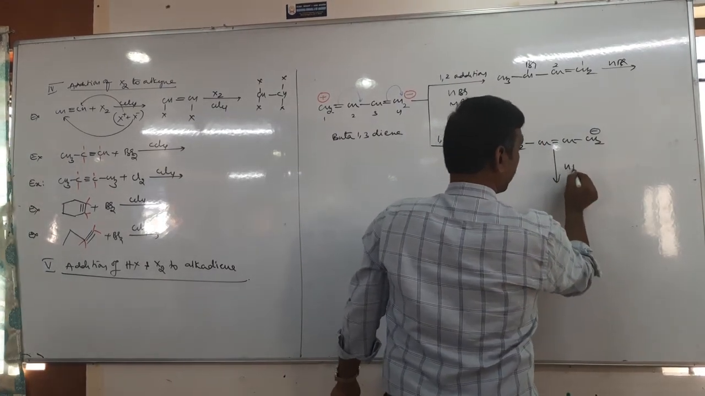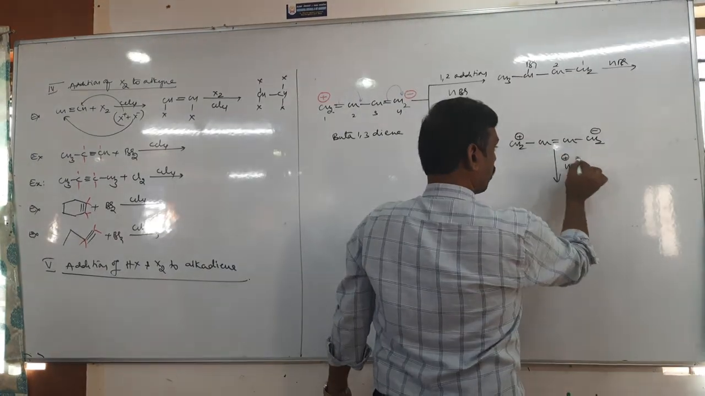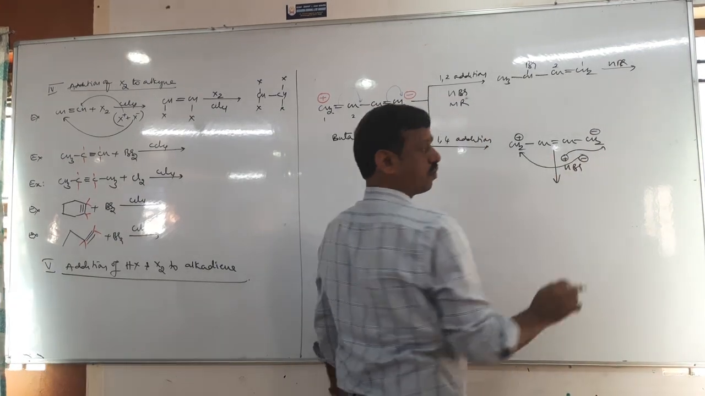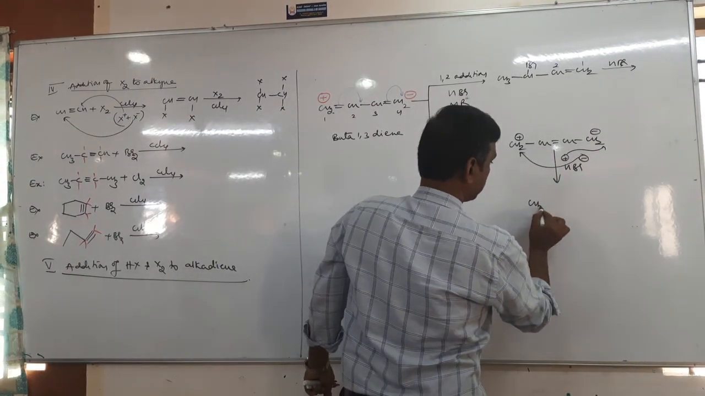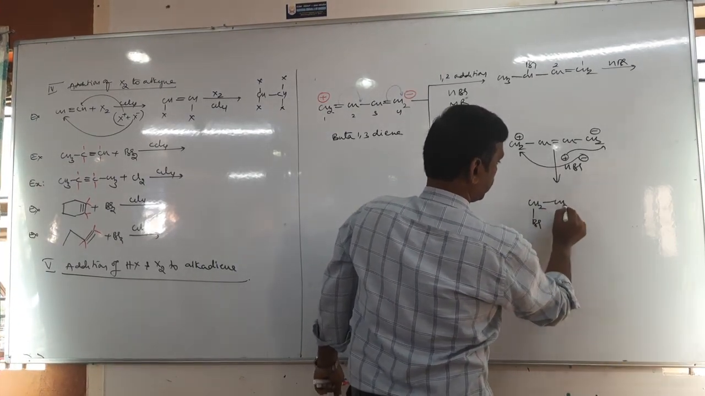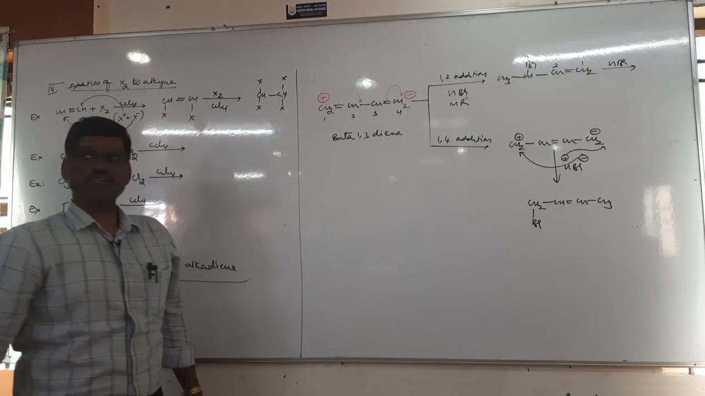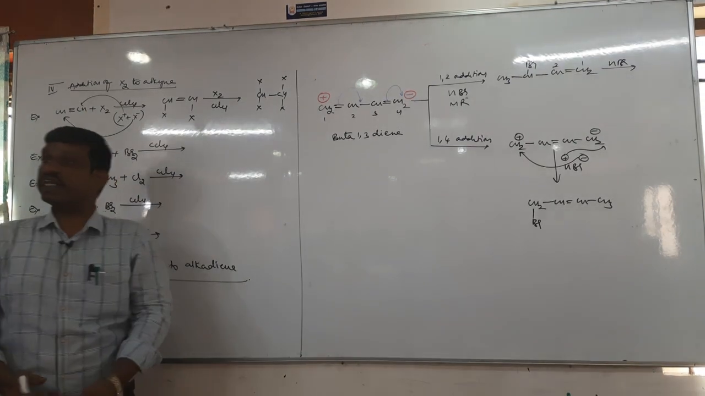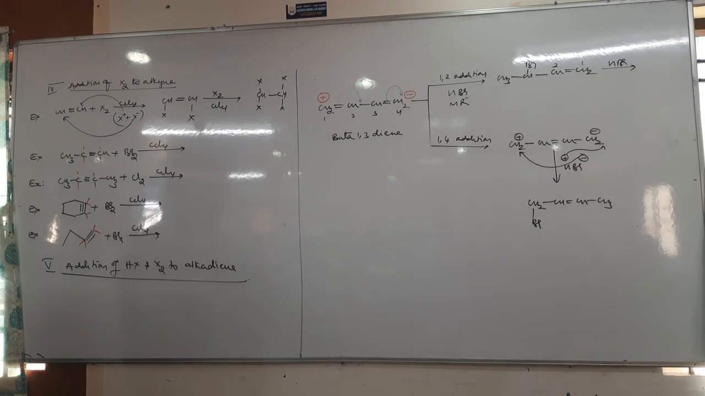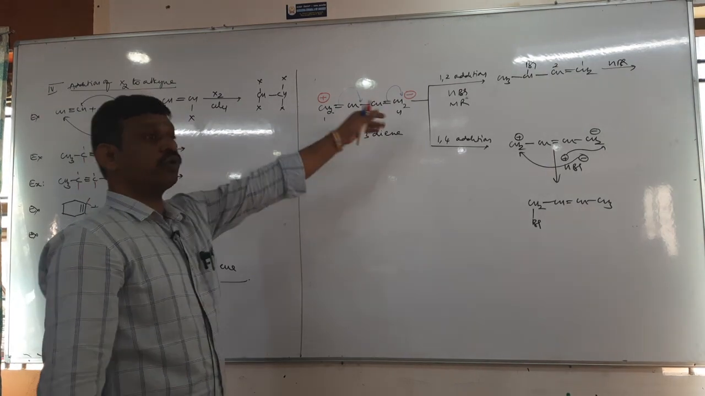Now add 1 mole of HBr. Here Markovnikov is not required, since the positive and negative charges are already there. Therefore it becomes CH3, CH double bond CH, CH2Br. This is called 1,4 addition. That means dienes undergo two types of addition: 1,2 addition and 1,4 addition. 1,2 addition is as usual, and 1,4 addition is due to conjugation.